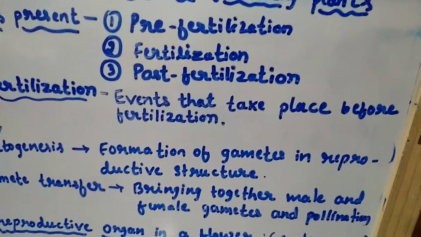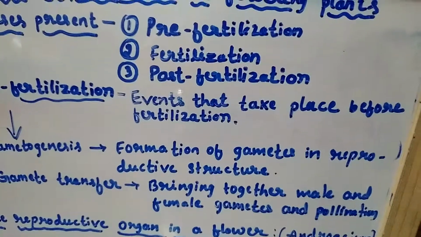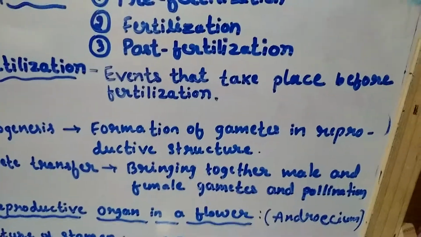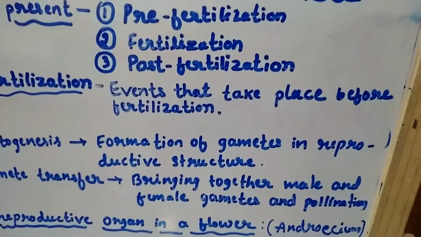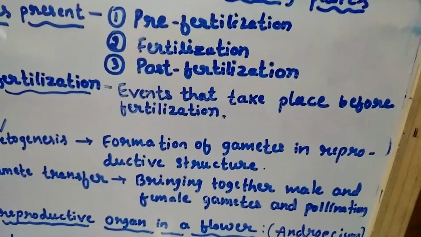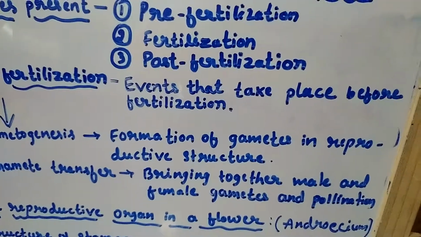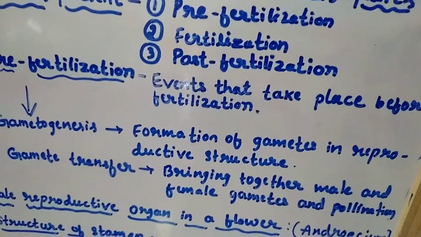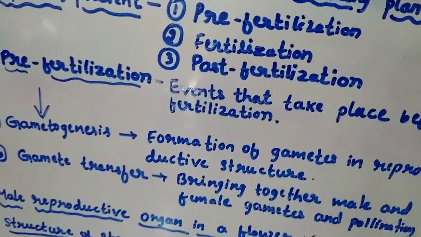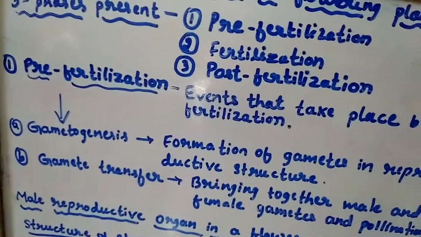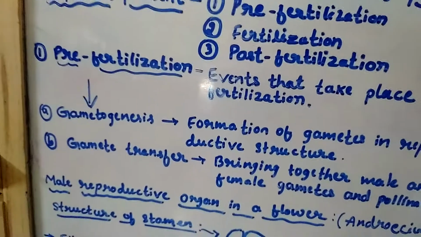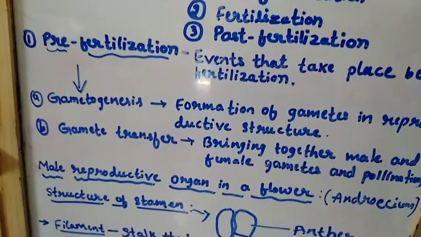Also here, pollination takes place. What is pollination? Pollination is the transfer of pollen grains from the anther to the stigma. It also comes under gamete transfer. So these are the two events which take place in pre-fertilization: first gametogenesis, second gamete transfer.